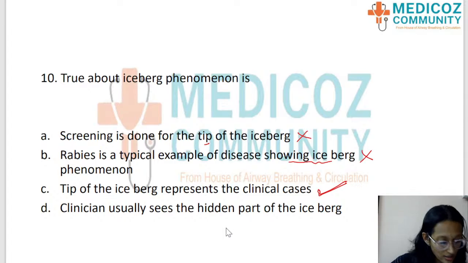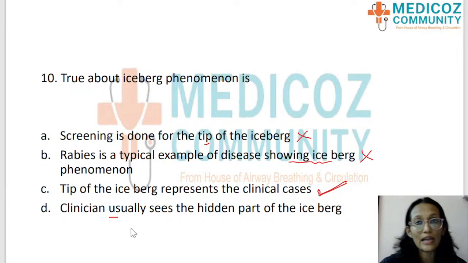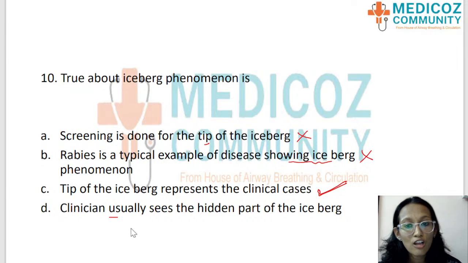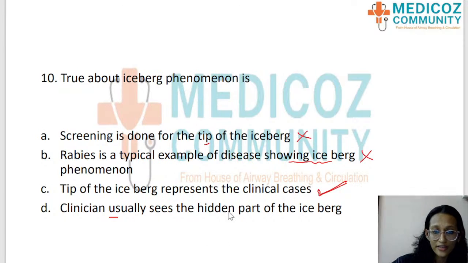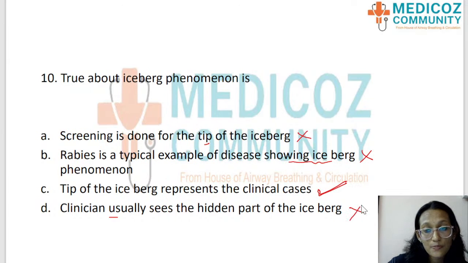Just look at option D. Yes, Suraj, you're right. D says clinician usually sees the hidden part of the iceberg. No, it is usually the epidemiologist or the people going for screening into the field who will see the hidden part. So the clinician who is sitting in the OPD will be seeing the tip of the iceberg because people come to them with the symptoms of the disease. Okay, mostly.